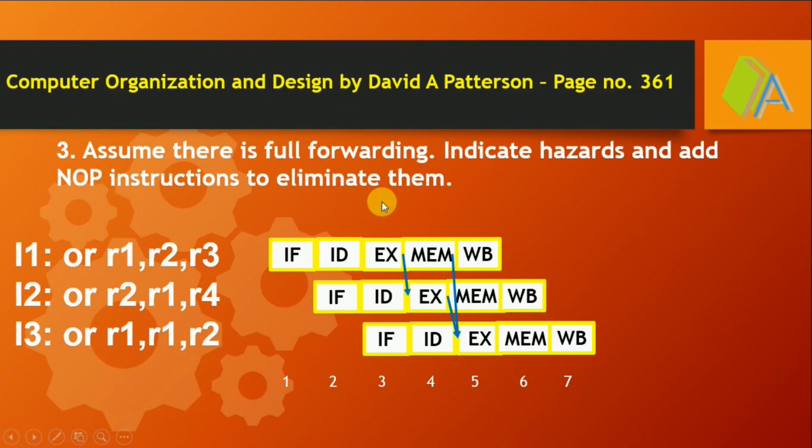So NOP commands need not be included in the compiler code to overcome the data hazard, since we don't have any data hazard after implementing full forwarding. So by implementing full forwarding, we have overcome the data hazard in the case of these 3 instructions.